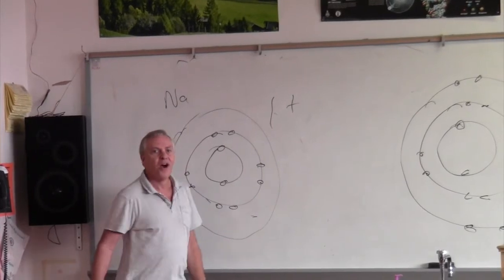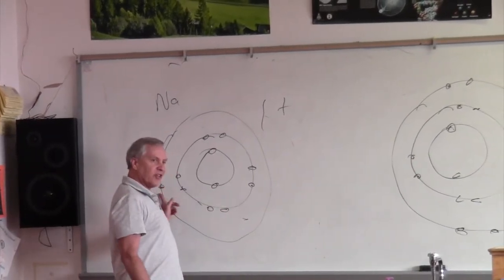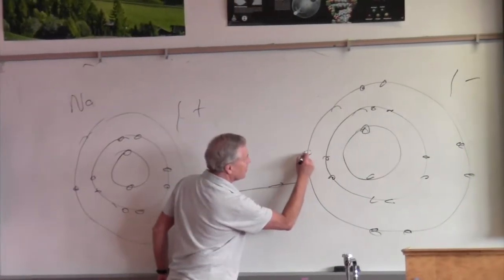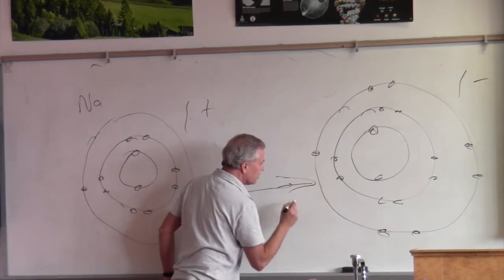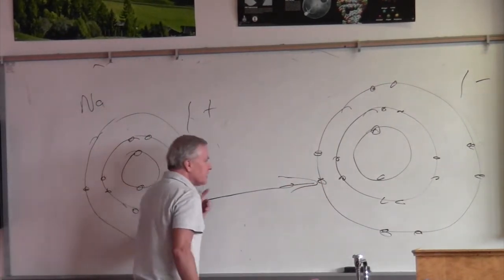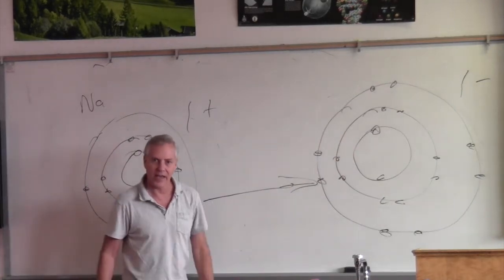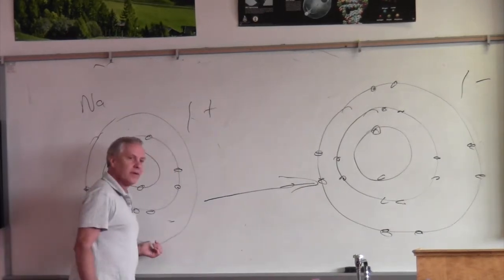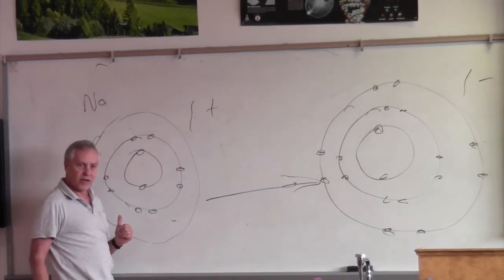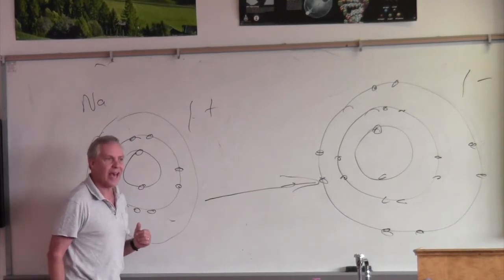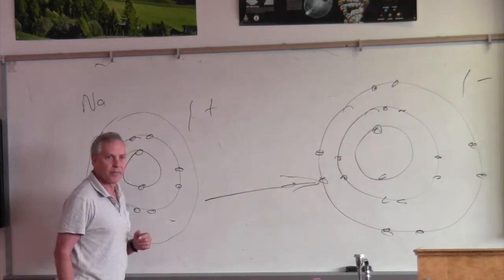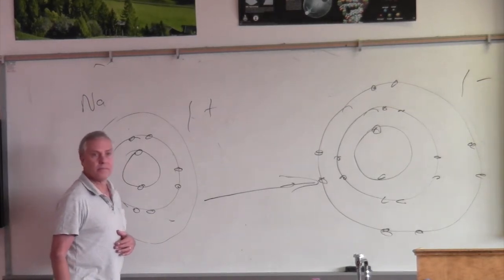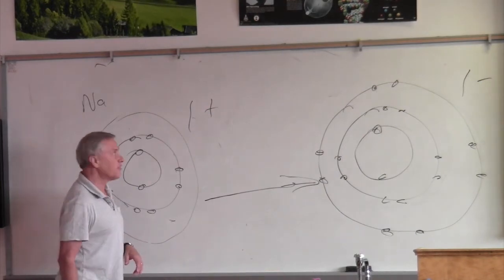Sodium wants to get rid of this so bad, it totally gives it away. Actually, I did put 7 here. Here's the 7th one, and then here's sodium's electron. Sodium said, take the electron, and chlorine said, yeah, I'll take it. So, here's an atom with more or less electrons than its number of protons. What do you call any atom that has more or less electrons than the number of protons? Brandon. An ion. This is an ion.